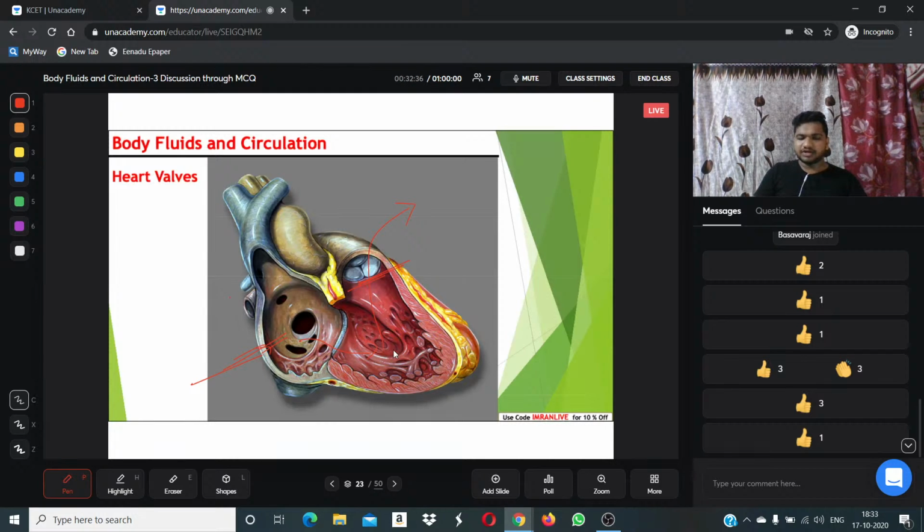Once blood enters into the ventricle, it will never come back to the atrium. Once blood has entered the ventricle from the atrium, it will go to the required area. It will never go back to the atrium. I hope these things are clear. These are regulated by valves, bicuspid and tricuspid. We will understand when the bicuspid will work and when the tricuspid will work. We will study that also.